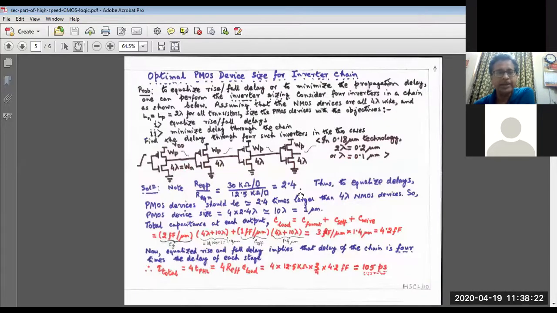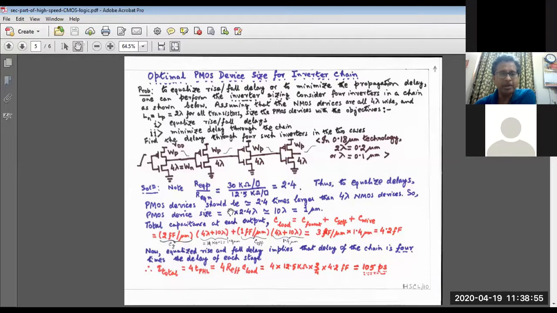Next, a very important problem: what is the optimal PMOS device size for an inverter chain? If you have to equalize the rise and fall delay, that means here it is alternately negative and positive, but at every point of time we require the same amount of delay. For that we find that WP should be 2.4 times, so we write it as WP equal to 2.5 times. So that means 4 into 2.5 gives me 10 lambda. So assume that WP is 2.5 times wider than WN, and then we get equal rise and fall delay.